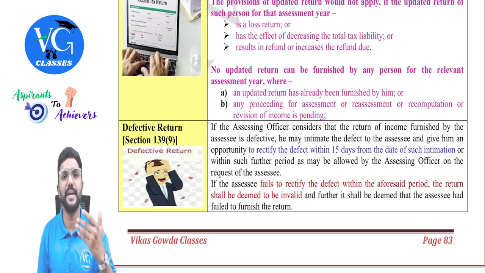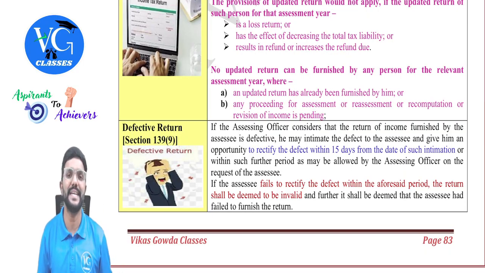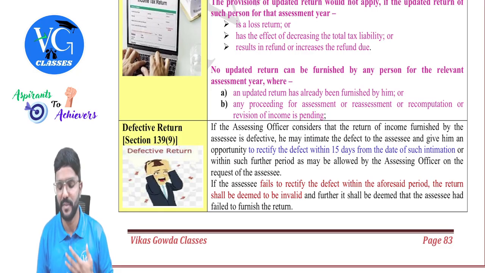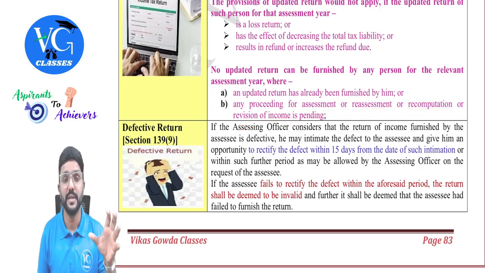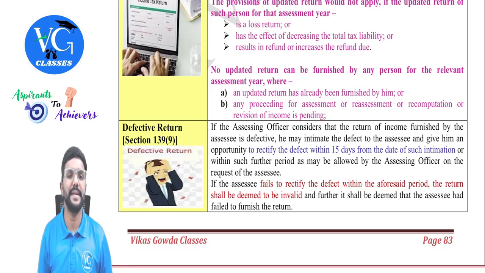Once you have already filed an updated return for a particular year, you cannot file one more updated return for the same year. The second condition is that any proceedings for an assessment, reassessment, recomputation or revision of income are pending. If there is any case pending against me for assessment, reassessment, recomputation or revision, then for that year I cannot file an updated return, guys. Got it?